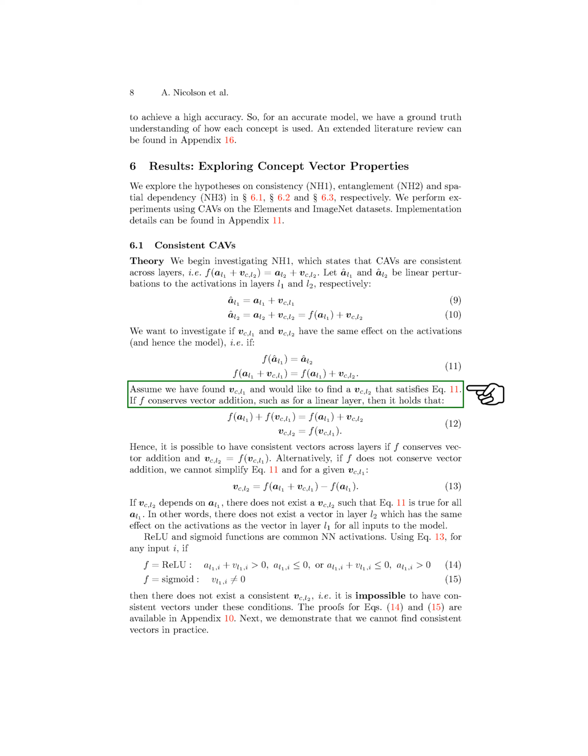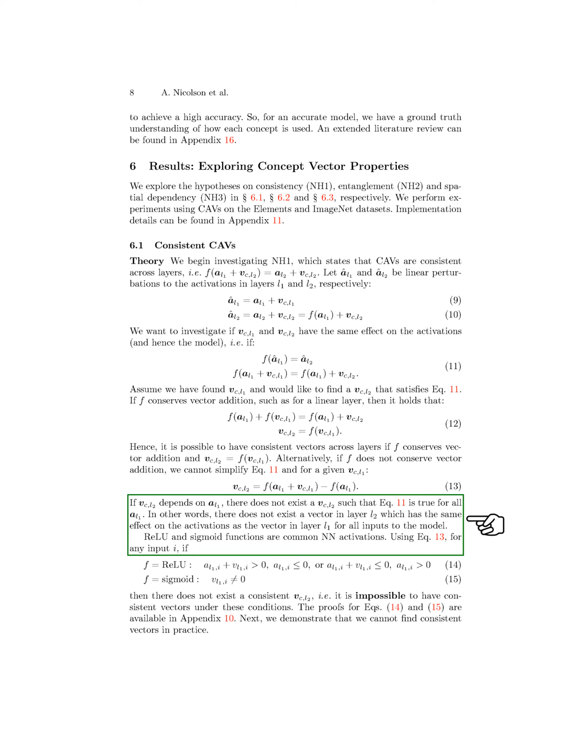If the model's function conserves vector addition, such as in a linear layer, then the effect of the concept vectors across layers remains consistent. However, if the function does not conserve vector addition, we cannot guarantee this consistency. In practical terms, this means that for certain activation functions like ReLU and sigmoid, it is impossible to have consistent concept vectors across layers. Our analysis aims to shed light on the practical challenges of maintaining consistent concept vectors in neural networks.